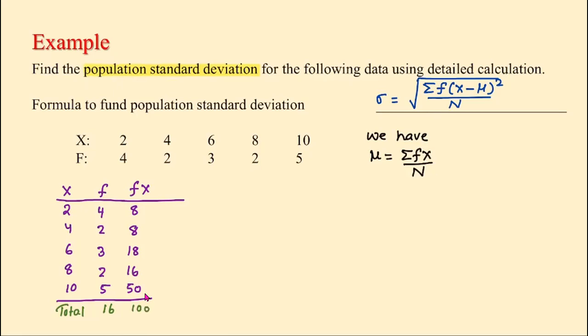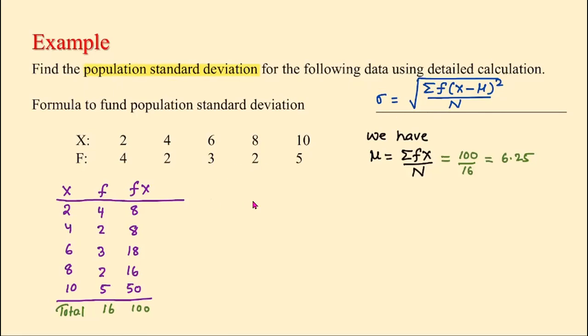So the mean will be the sum of f times x, which we got as 100, divided by n, which is 16. So 100 divided by 16 is 6.25. That is the mean. Once we know the mean, we can find the quantity f times (x minus mean) squared, and we have to add that.